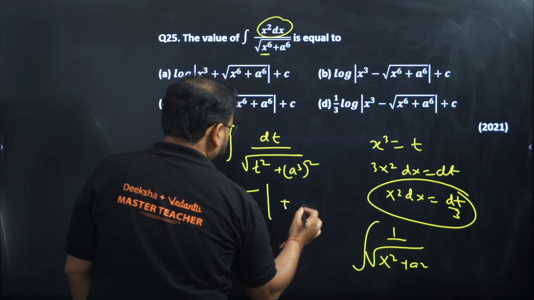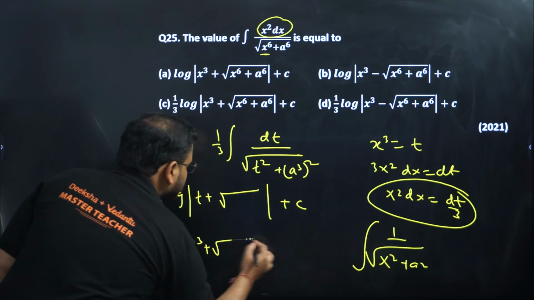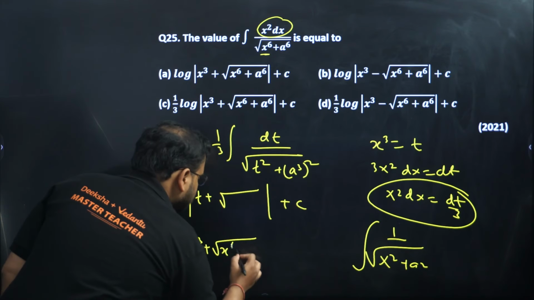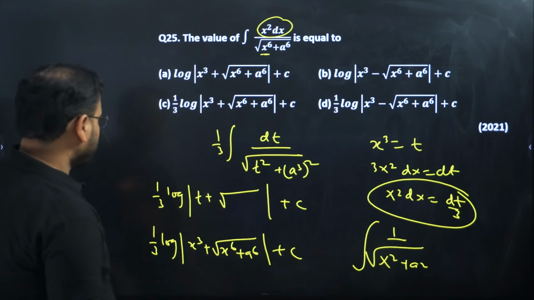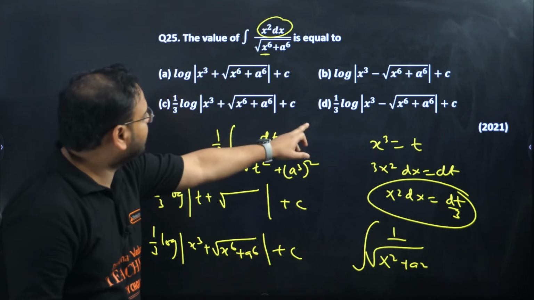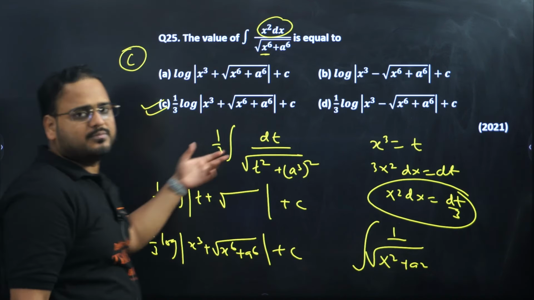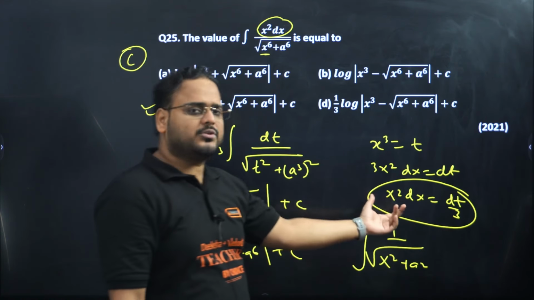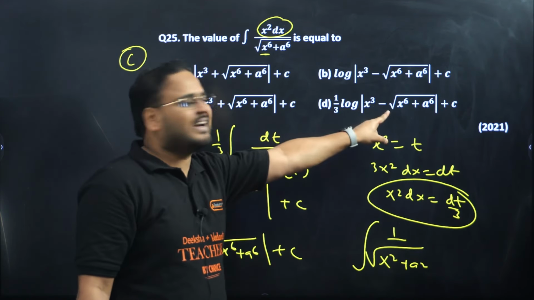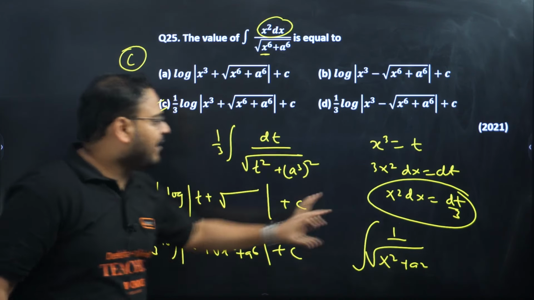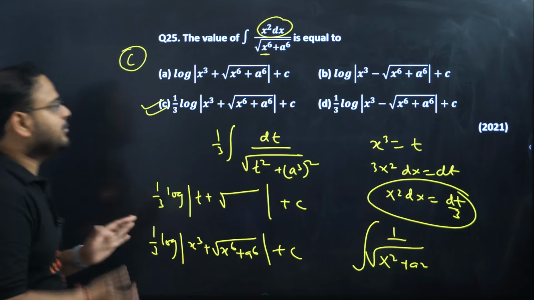Okay. That's my answer. So 1 by 3 log of t is what? X cube. The same root is what? Same root is x power 6 plus a power 6. The question root will repeat. Now you check, guys. What is it? 1 by 3 log. 1 by 3 I have here. This is negative. I can't have negative because the formula is for plus 1 over here. Simple question, no? Very simple problem. Only thing was to do the substitution. From there you got that there will be 1 by 3. And since we are looking for 1 by 3, we have only 2 options. This is negative. I can't have that. So don't need to write all these steps. After doing this, your answer is option C. Yes? Satisfied? Please have a look.